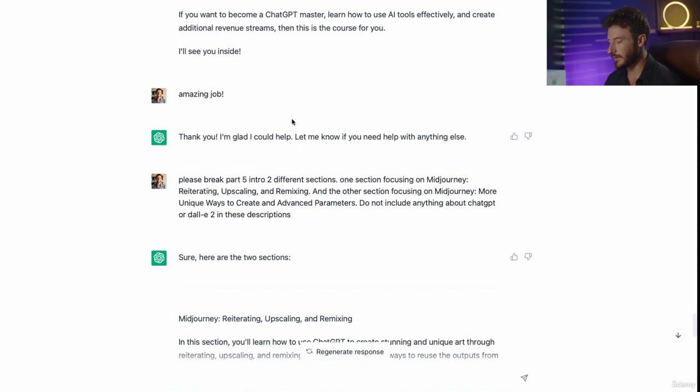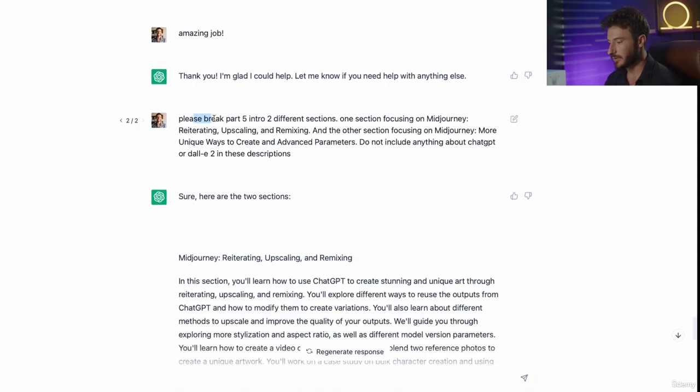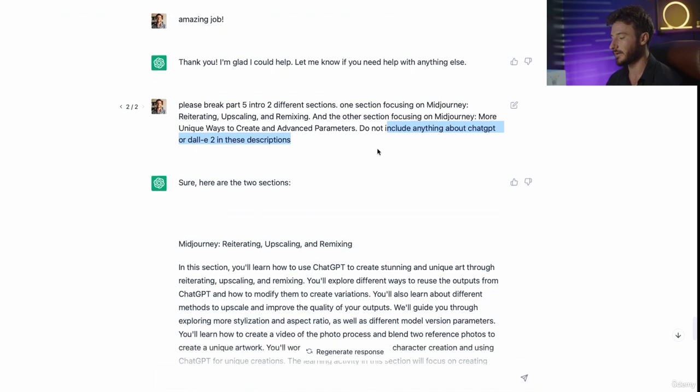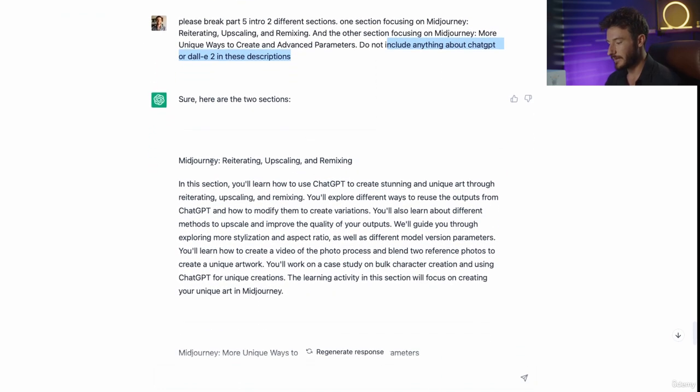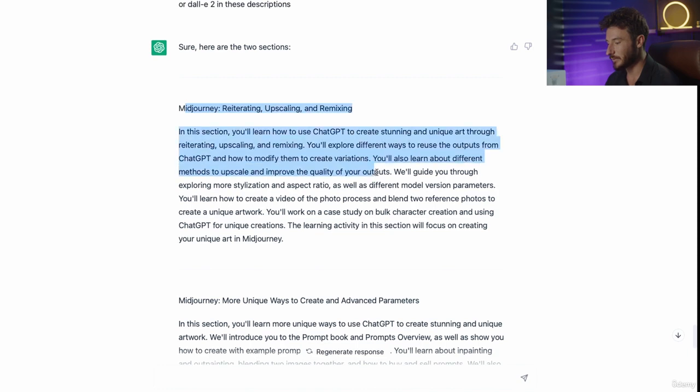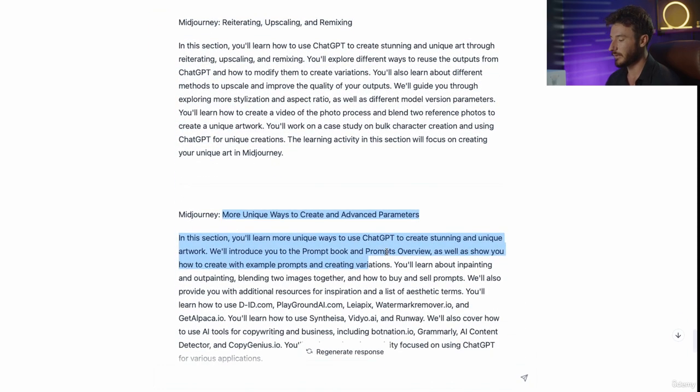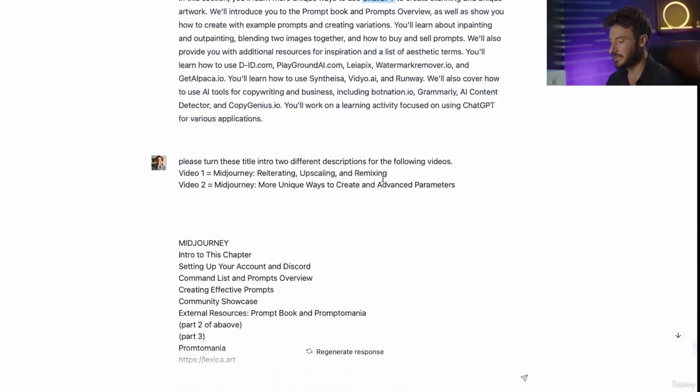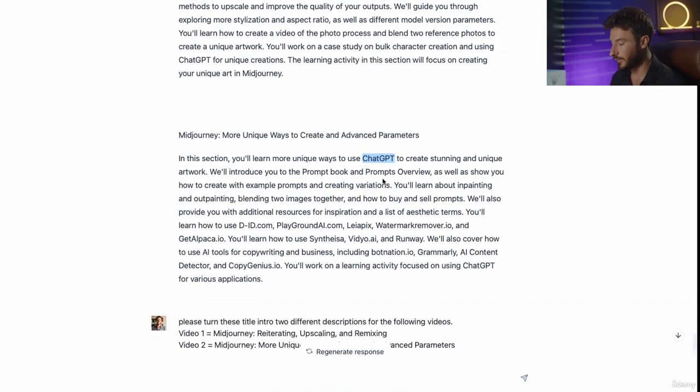So let's see what other interaction I had with it. I said, please break part 5 into 2 different sections. One section focusing on Midjourney, reiterating, upscaling, and remixing, and the other section focusing on Midjourney and more unique ways to create and advanced parameters. Don't include anything about ChatGPT, because I was having a little bit of an issue there, or DALL-E 2 in these descriptions. There was a little bit of back and forth. It did exactly what I wanted of splitting it into 2 sections, but for whatever reason, it kept bringing up ChatGPT. So this is not perfect, but I was honestly pretty blown away.